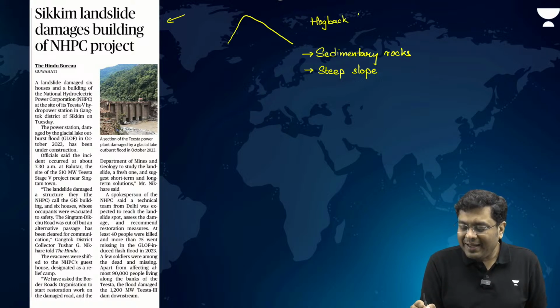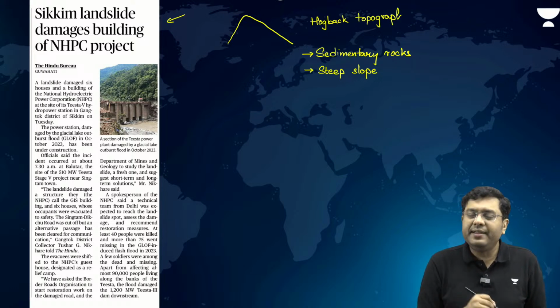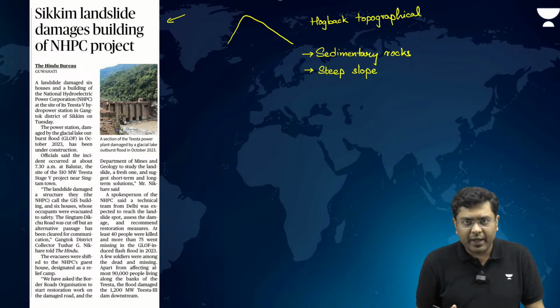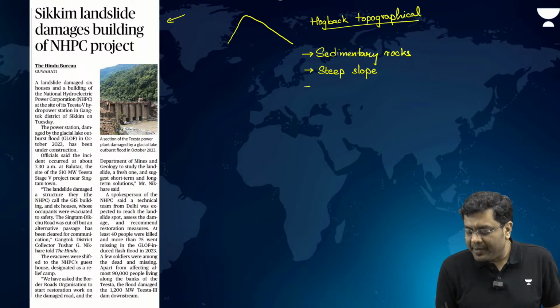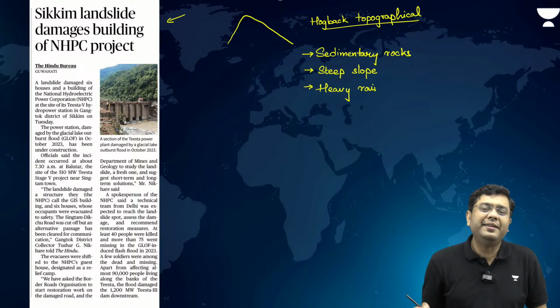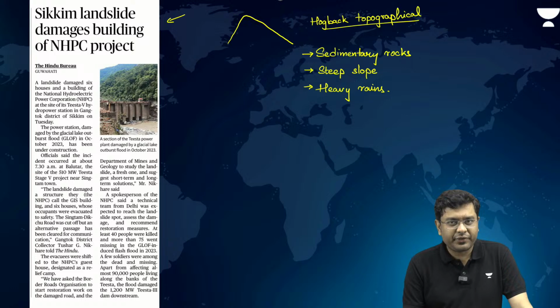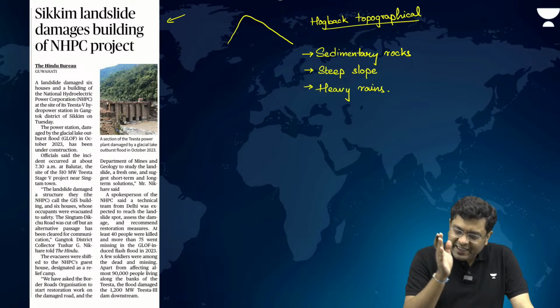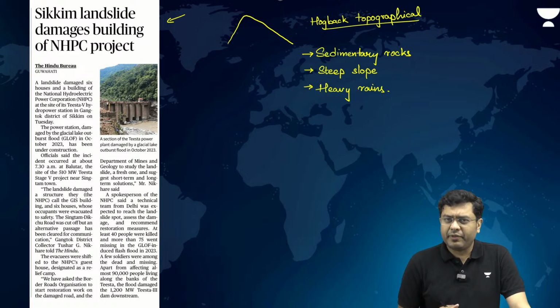So, while these are topographical features which can always induce a landslide, at the same time, heavy rains in the region have also led to the triggering of these landslides. Okay? So, these are the reasons why the landslides have occurred.